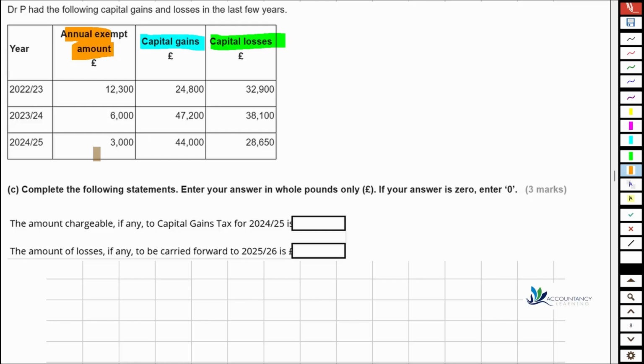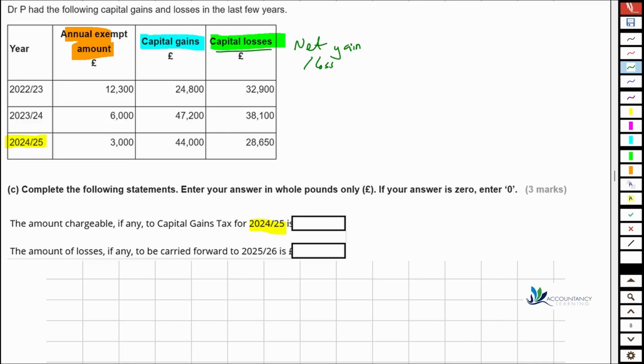So the amount chargeable, if any, to capital gains tax for the 24-25 year is, so we're focusing on that final year, but we need to take into account there may be some carried forward losses. And the amount of losses to be carried forward for the following year is how much. So remember, the first thing we need to do is work out what is our net capital gain for each year. Because if there are any capital losses, they need to be offset against the gains in that year. Okay, so that's the first thing to do. What is our net gain or loss?